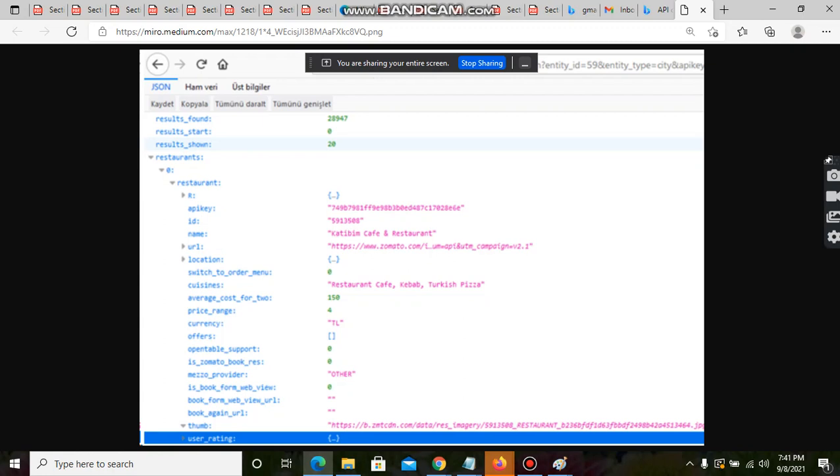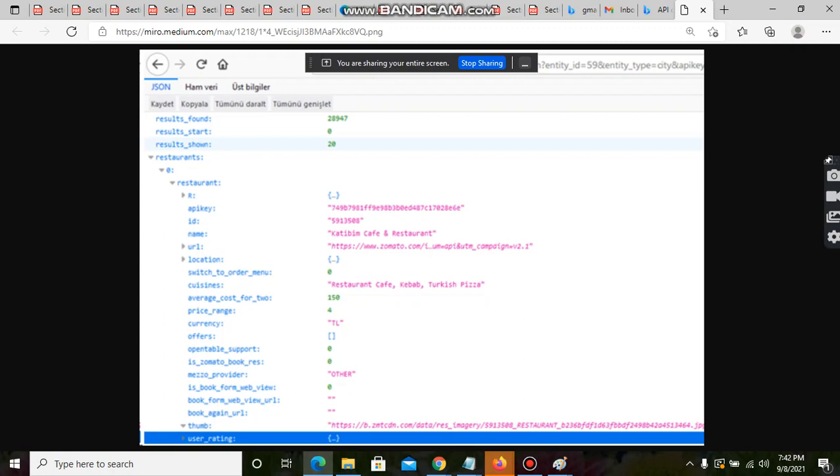Zomato requires this detail after every one hour. That's the reason sometimes when you try to book an order, Zomato fails to do that, giving a message that booking is not allowed after 8 p.m. in the night, right? Because they don't have the API, they don't have the details about what dishes are available at this restaurant now. So like this it happens.